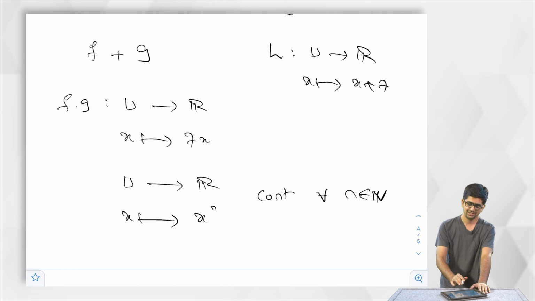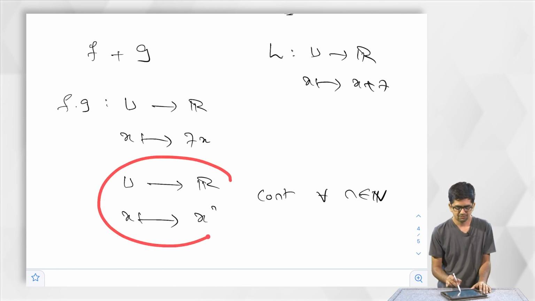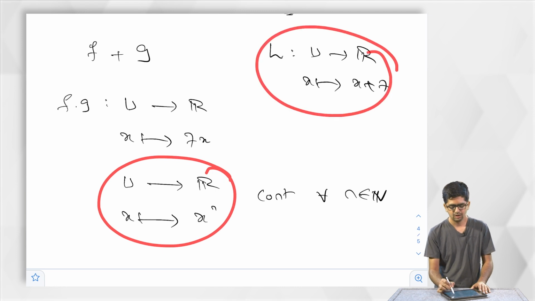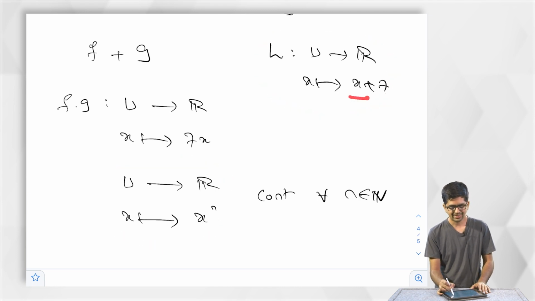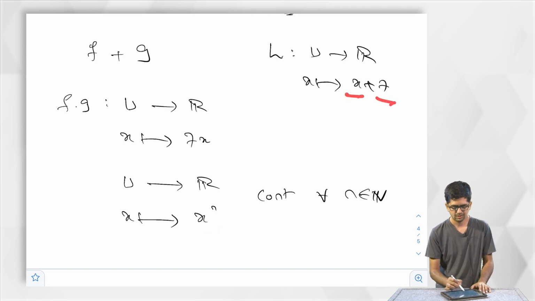The fun didn't stop here yet. One can take the sum of this and this. So x goes to x plus 7 plus x power n is continuous. x goes to x plus 7 plus 7x plus x power n is continuous.